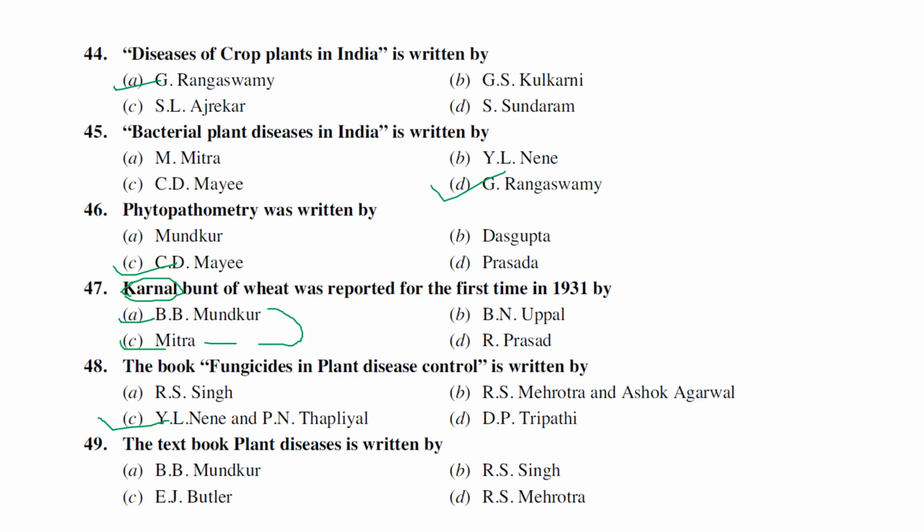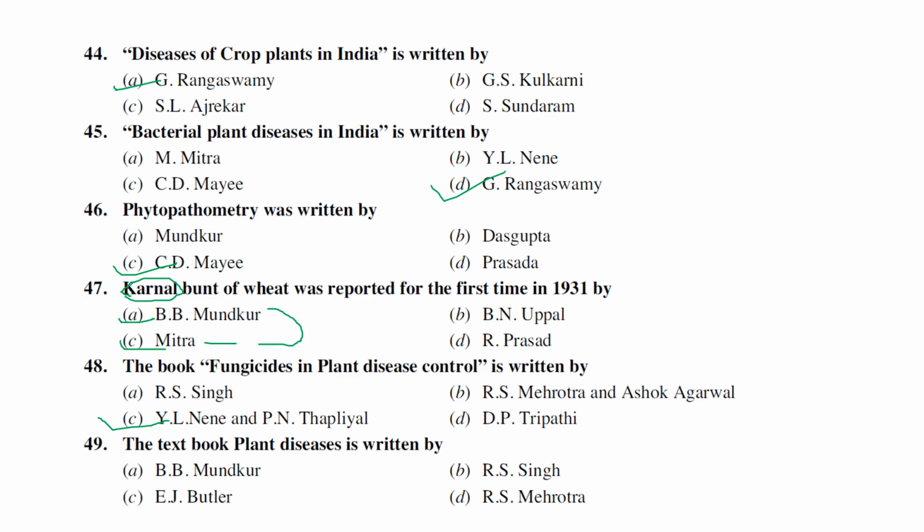Along with the various groups of fungicides, like heterocyclic nitrogen compounds, various kinds of classifications of fungicides are there, right? That was very clearly and neatly described. But that was written by Y.L. Nene and P.N. Thapliyal in 1971, I think.